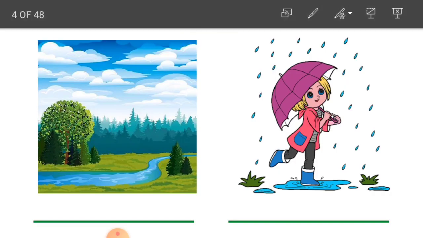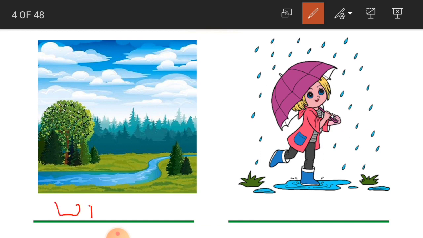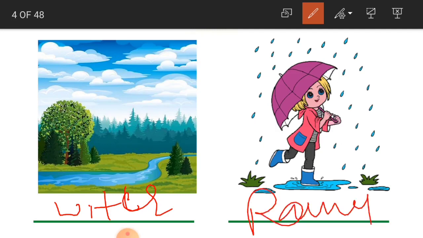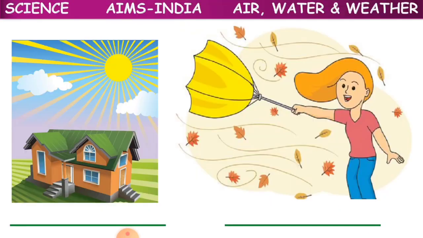So what do you feel? What type of weather, what type of season may this be in the first picture? It is very cloudy, something like snow. So this is winter, okay. And here see children, drops of water in the form of rain. This is rainy. And now full of sun.